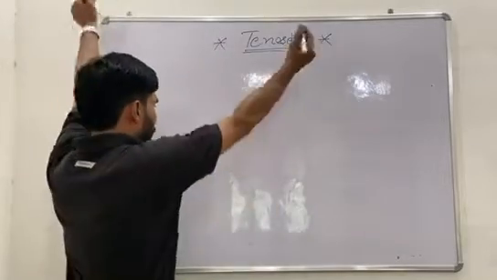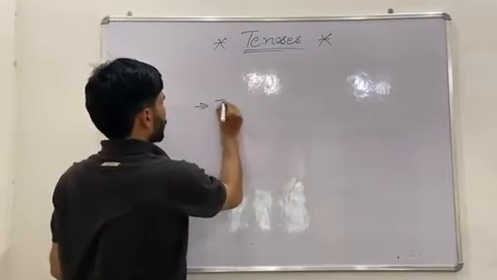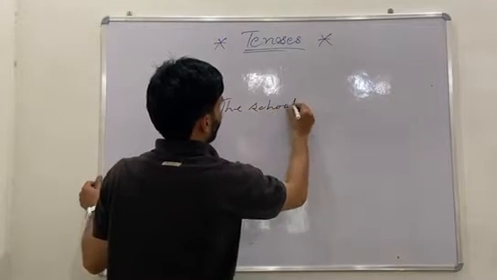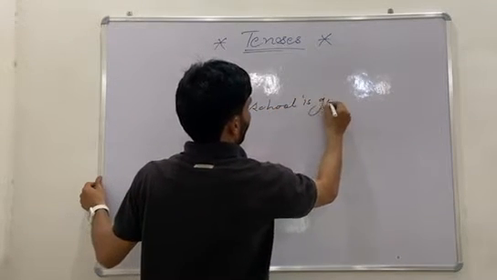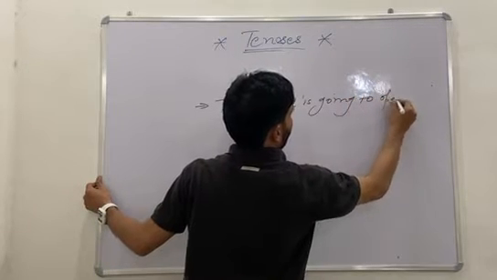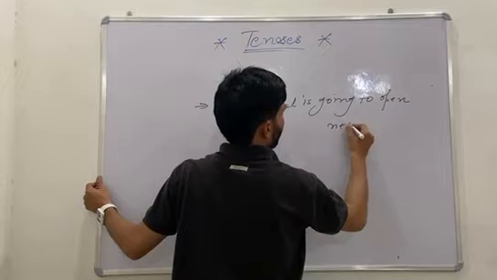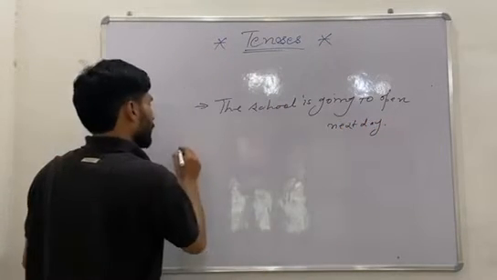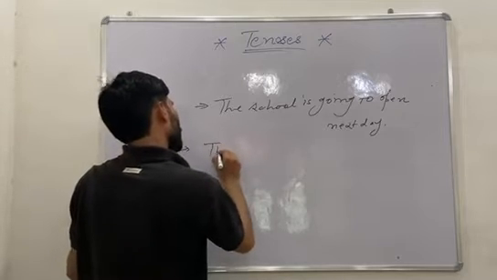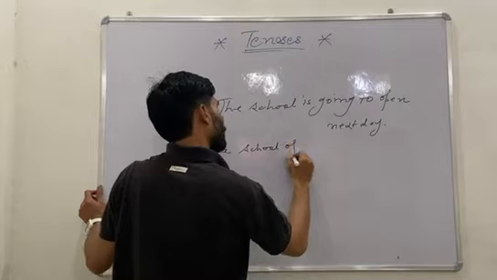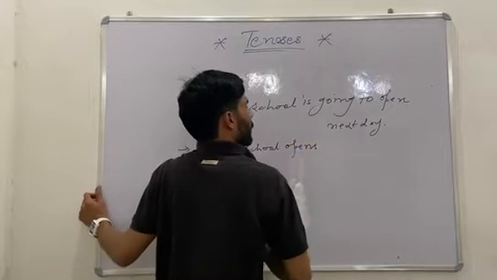I write it this way. The school is going to open next day. This is a sentence. The second one, the school opens next day.